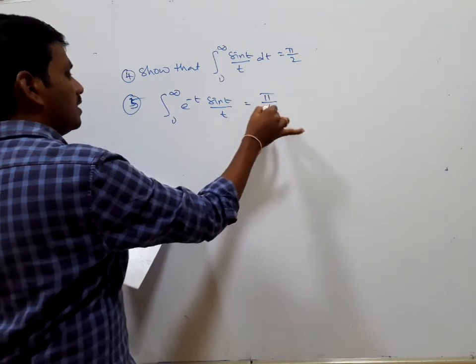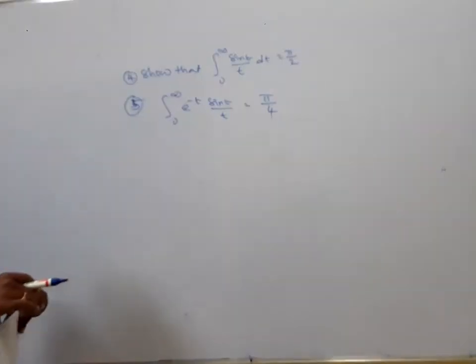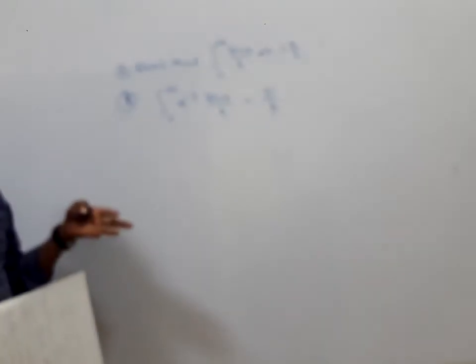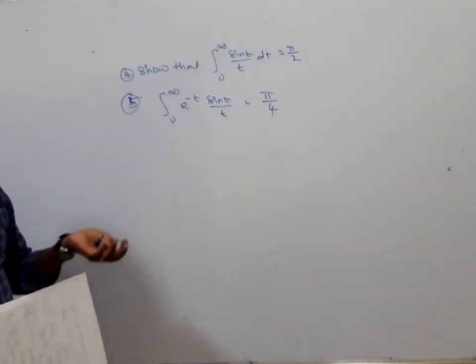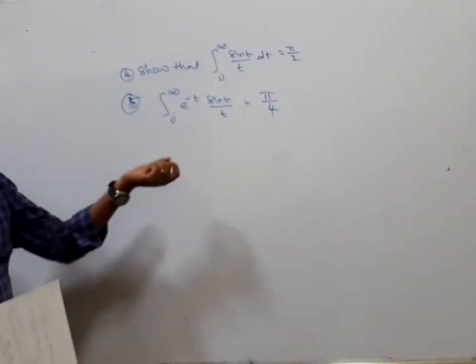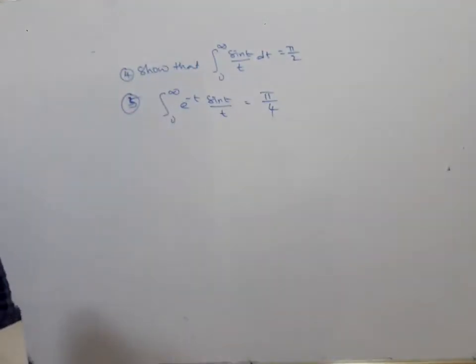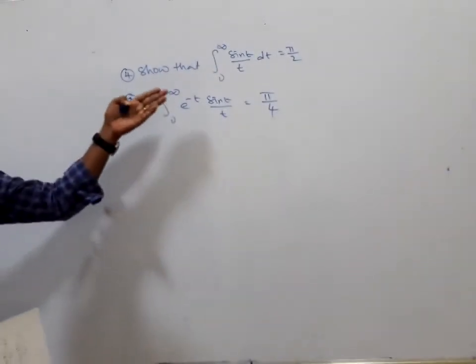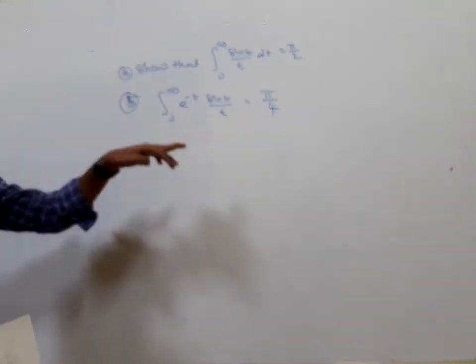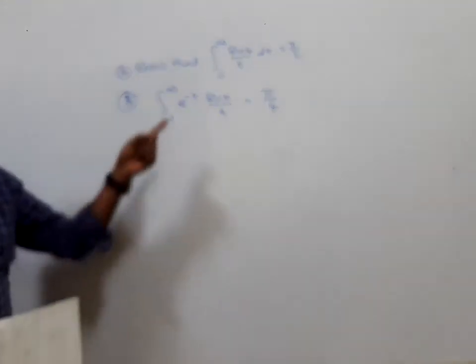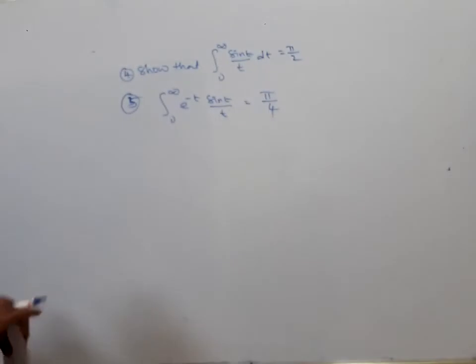Here, listen, the difference between the fourth one and fifth one: first we take f of t equal to sin t by t, and by applying the division rule you will get the function of s, and we write the definition of the Laplace transform and put s equals 0, you will get that answer. Whereas in the fifth one, same f of t, sin t by t, by applying the division by t you will get the function of s and put s equals 1. Yes, then only you will get this integral, right?